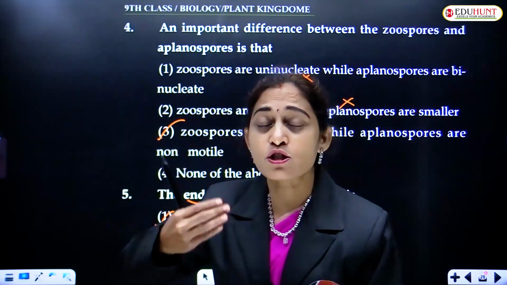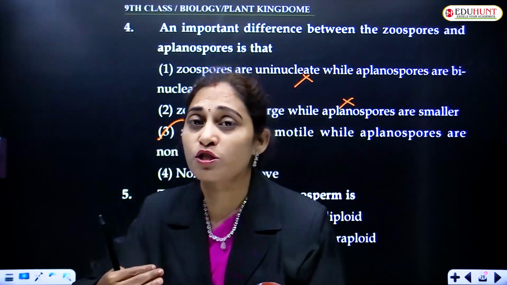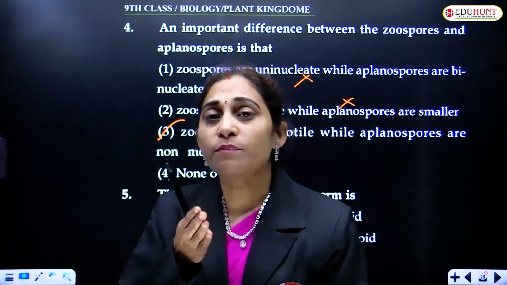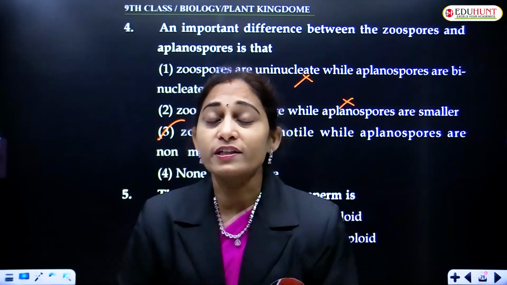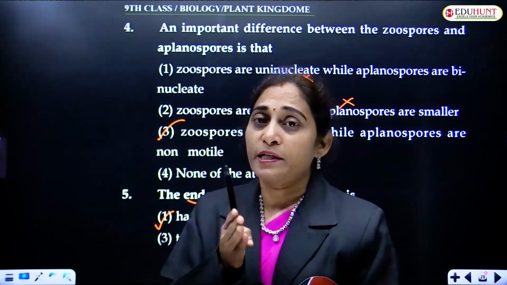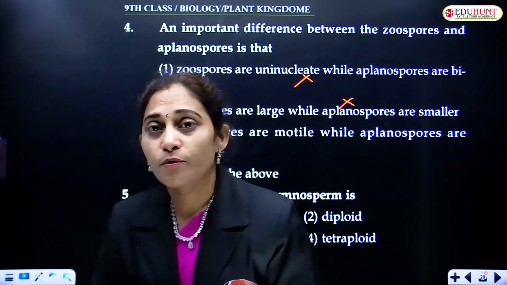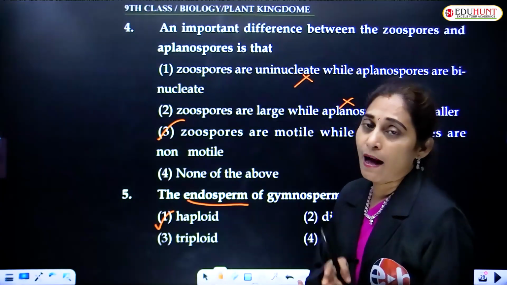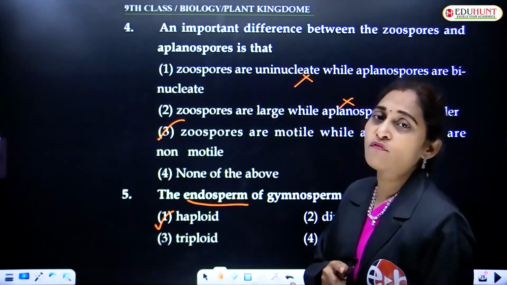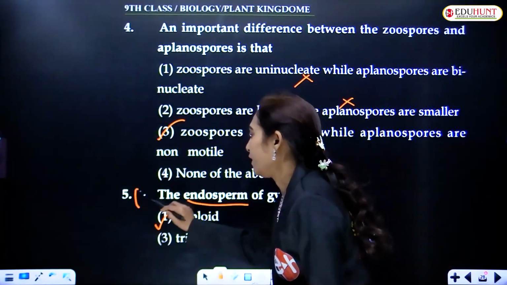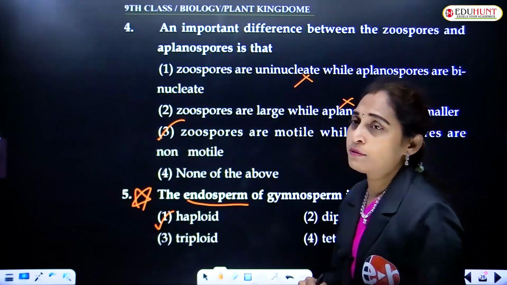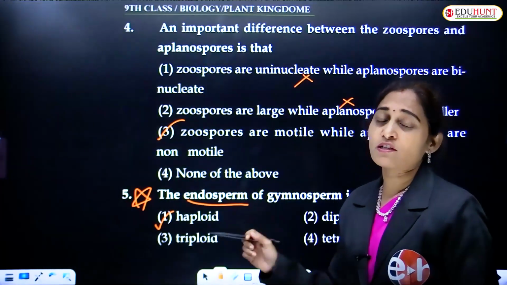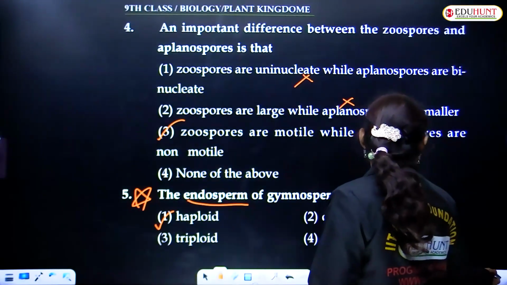That is why, in angiosperms, endosperm is the fusion product and it is the resultant after fertilization. It is produced after fertilization and it is a triploid one. But in case of gymnosperms, the endosperm is haploid and it is produced before fertilization. So it is a very, very important point that the endosperm of gymnosperms is haploid because it is not involved in fertilization. It is not at all related to the fertilization.